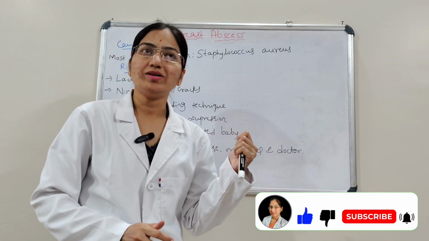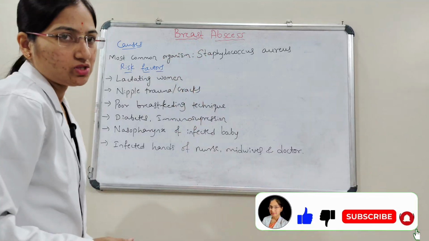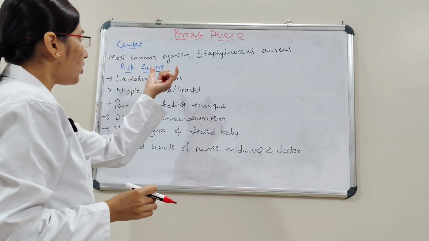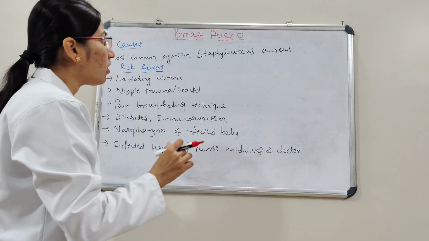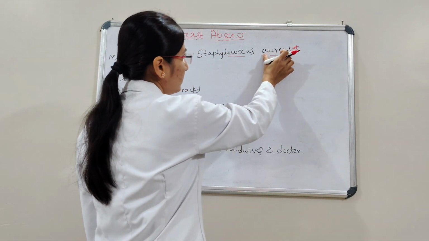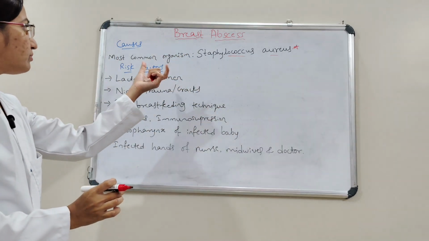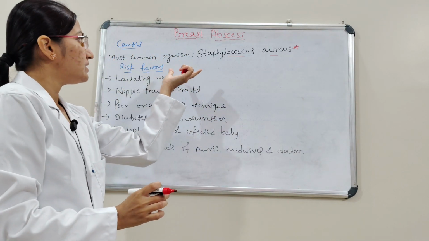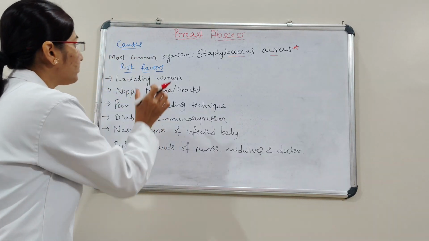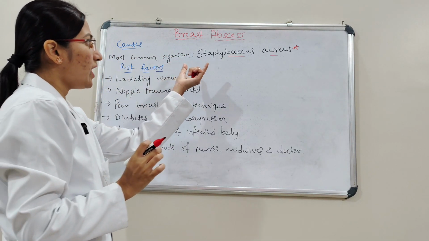Next we'll see the causes and risk factors for breast abscess. Here the most common causative organism is Staphylococcus aureus. Staphylococcus aureus, have to keep in mind. It's very important. Breast abscess is due to the organism Staphylococcus aureus. This is the causative organism.